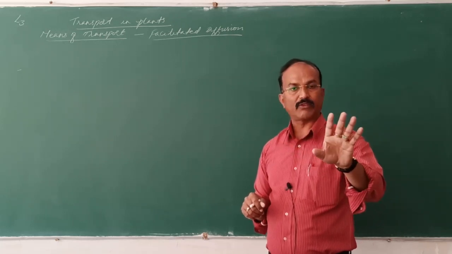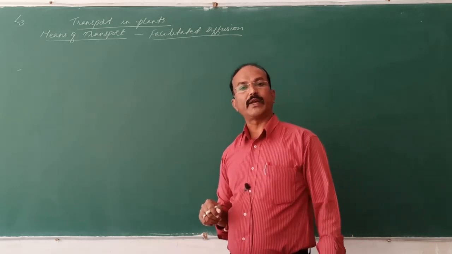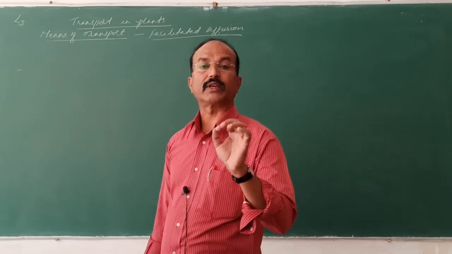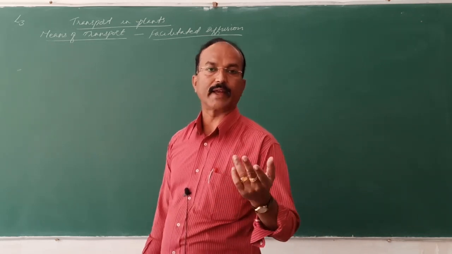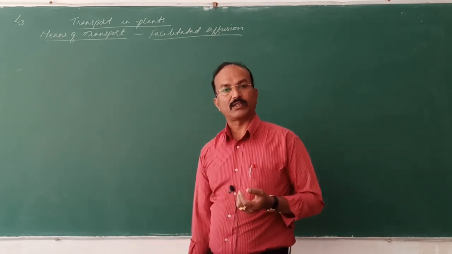Without the expenditure of energy, passively the molecules will move, but the movement of molecules is brought about by the proteins. We call them transporters.